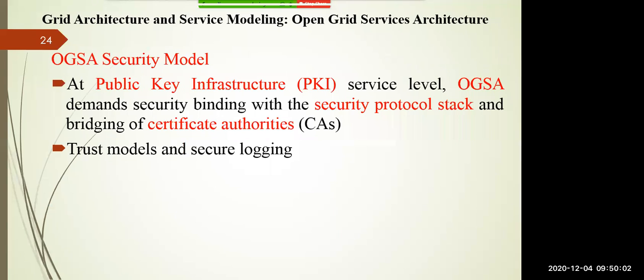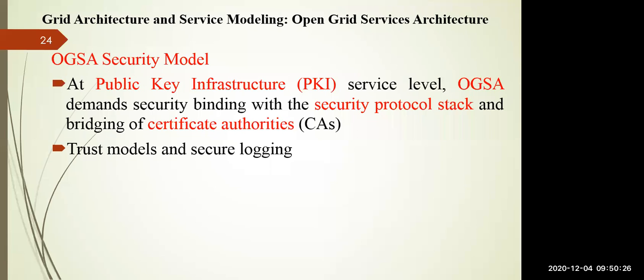OGSA also uses public key infrastructure. At the public key infrastructure service level, OGSA demands secure security binding with the security protocol stack and bridging of the certification authority. This certification authority provides the security features with the help of public and private keys. By using these keys, you can make a particular model more secure.